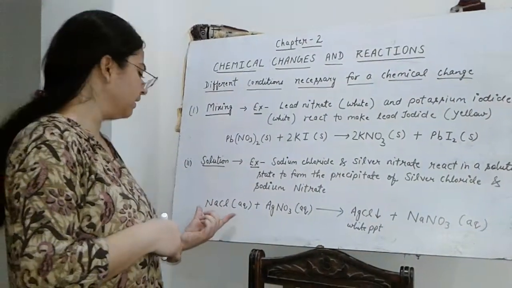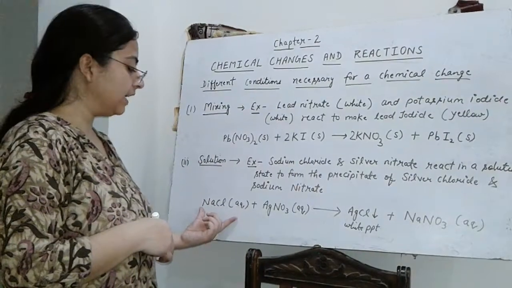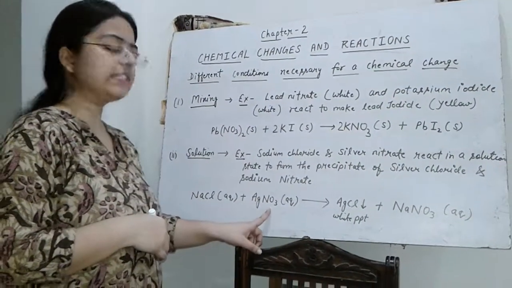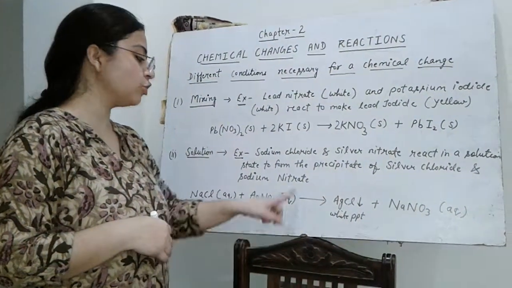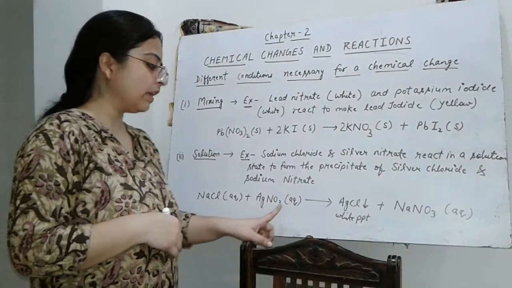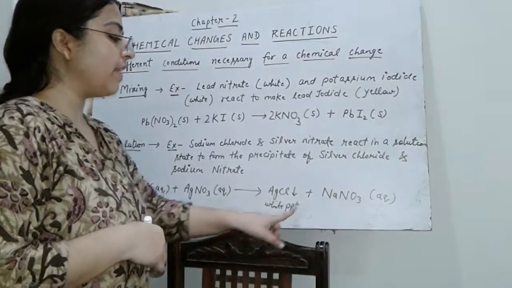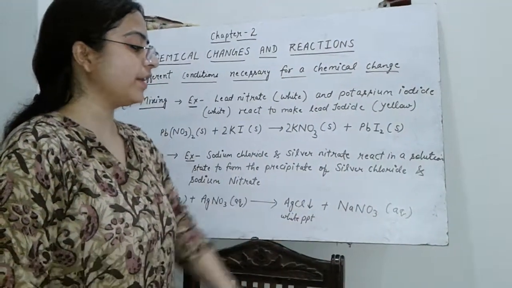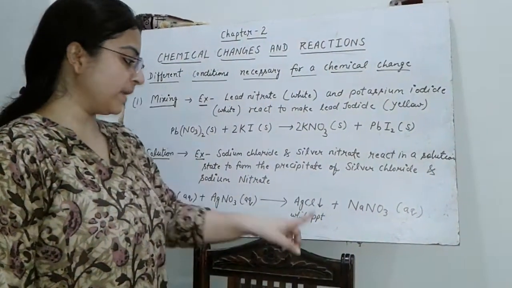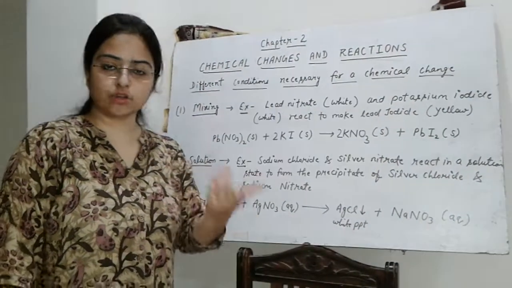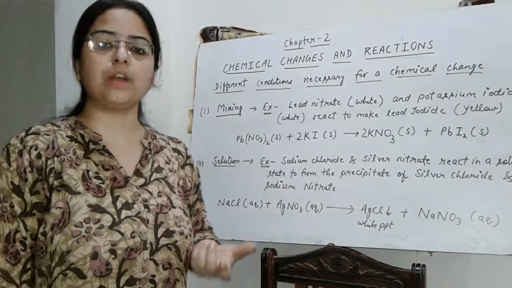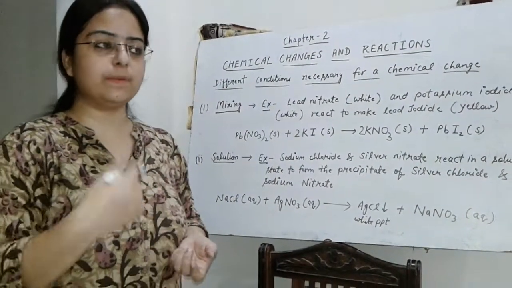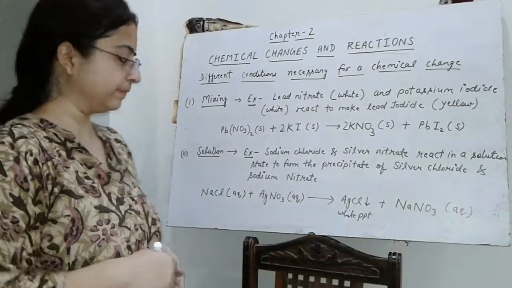Let's take an example. Sodium chloride in its aqueous state reacts with silver nitrate, which is also a colorless liquid, to form a white colored precipitate of silver chloride and sodium nitrate. Now what is a precipitate? Precipitate is the insoluble part which settles down at the bottom of a test tube when we perform the reactions.